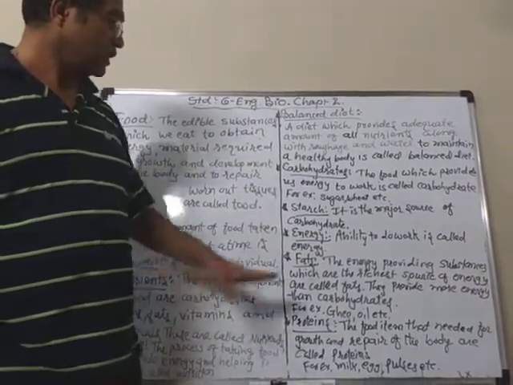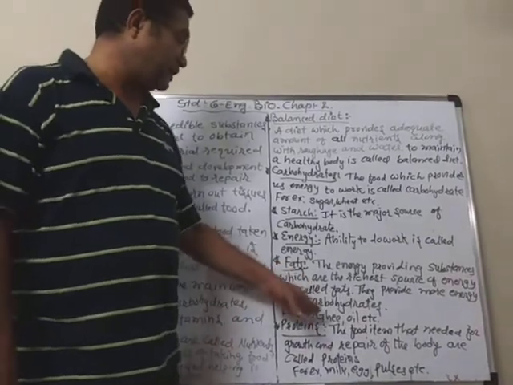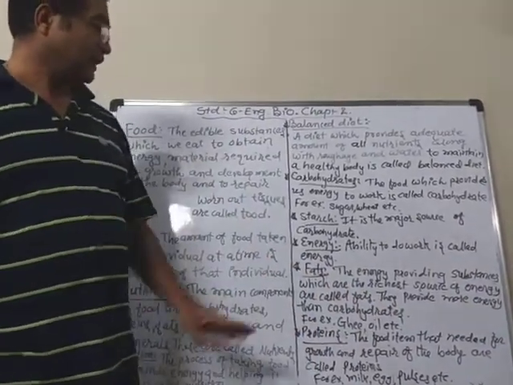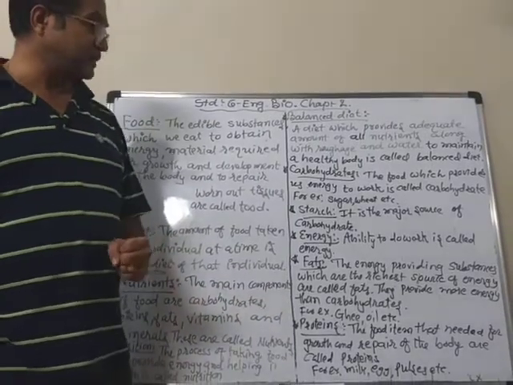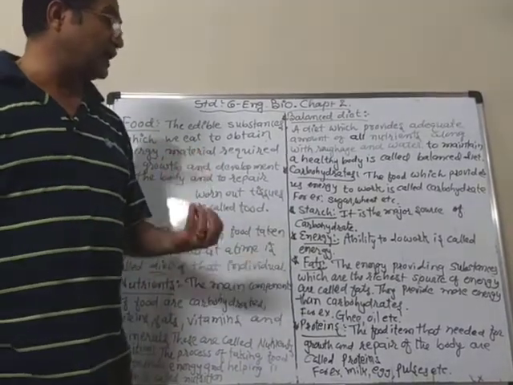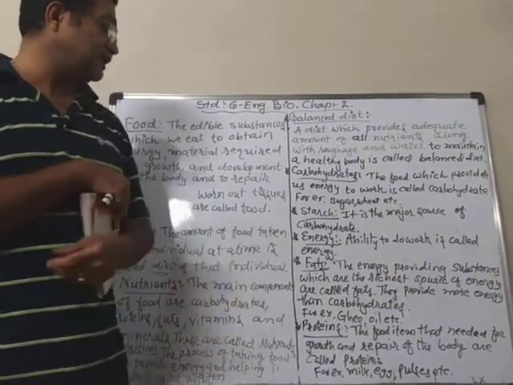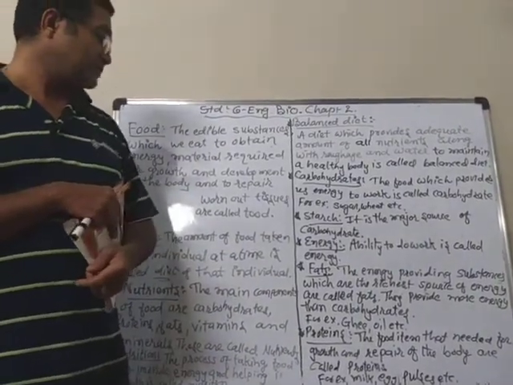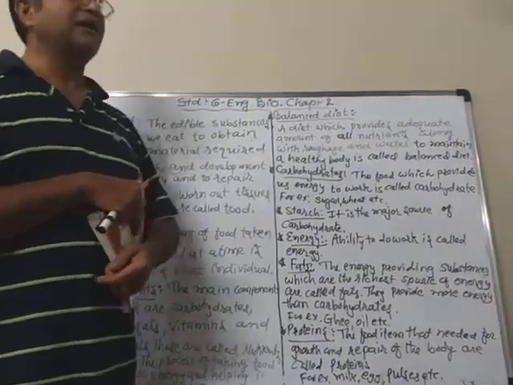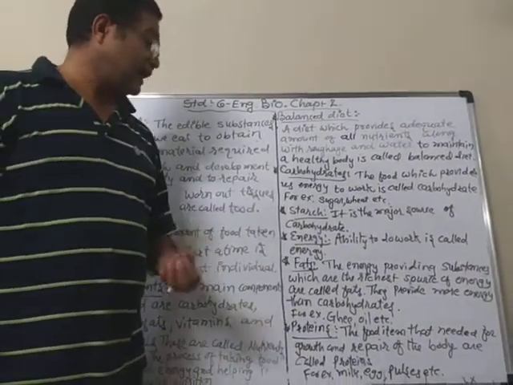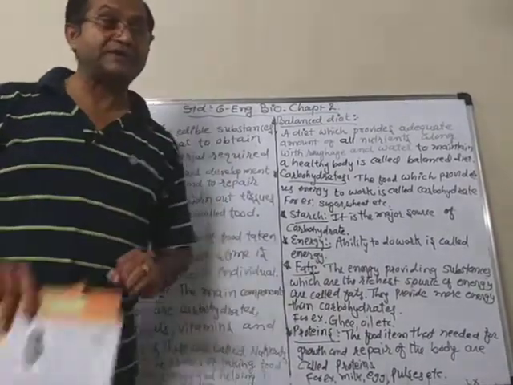The fats are obtained from ghee, oil, etc. Then the proteins. Proteins means the food items needed for growth and repair of the body. And proteins are obtained from milk, egg, pulses, etc.